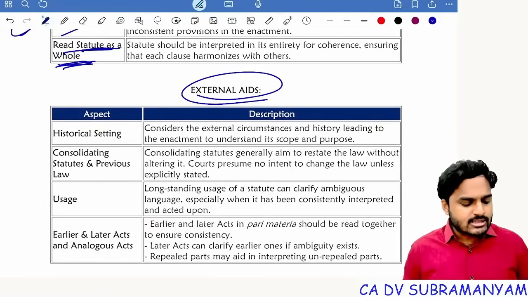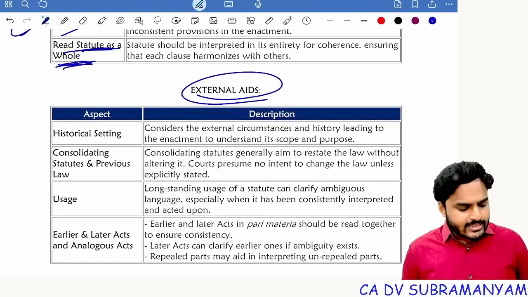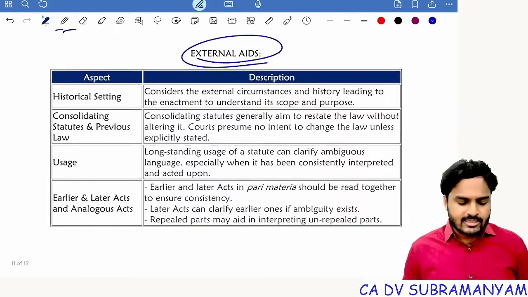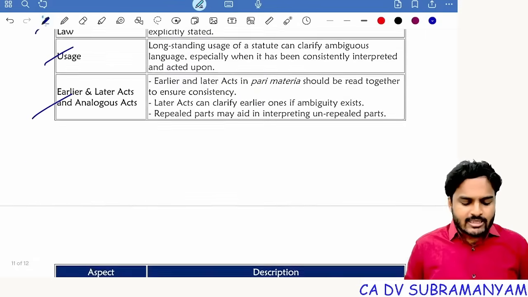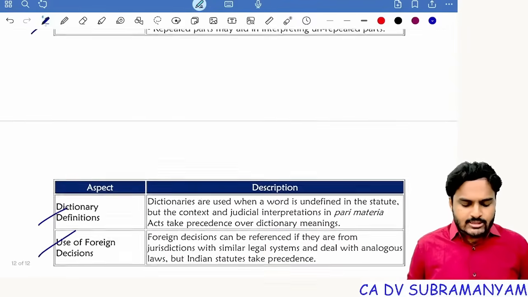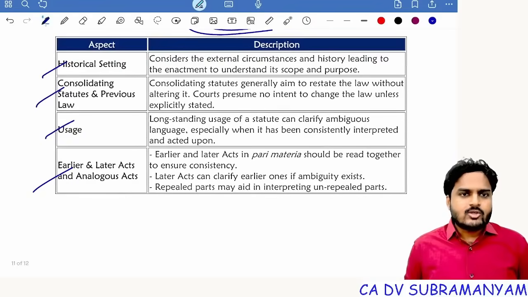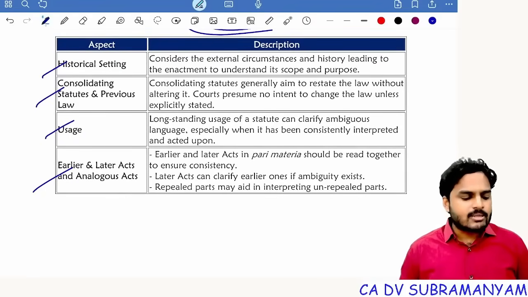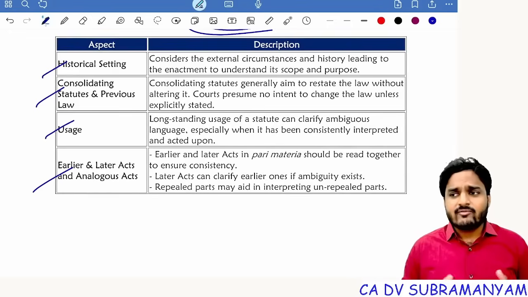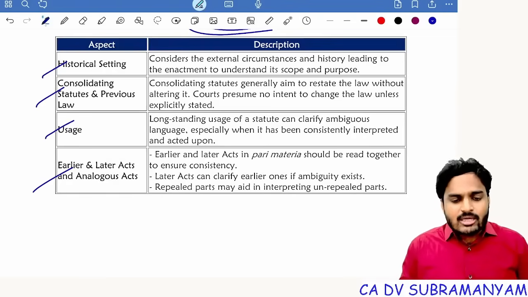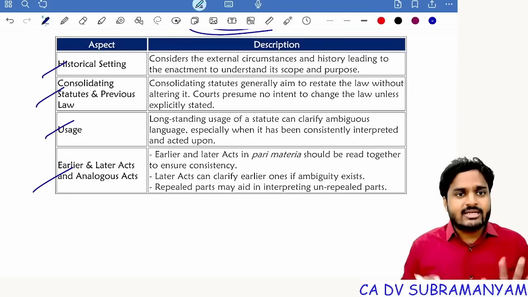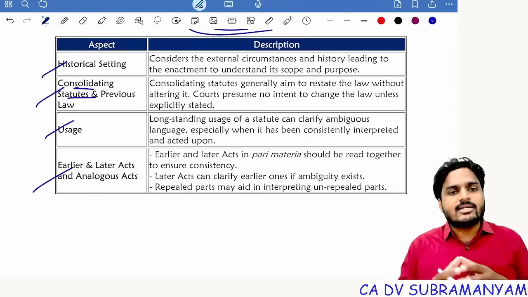For understanding the provisions, we will take assistance from external sources. They become externalites, and they are historical setting, consolidating statutes, previous law, usage, earlier or later acts, analogous acts, dictionary definitions, use of foreign decisions. So historical setting: before drafting the Companies Act, Company Bill 2012, what discussions were held regarding one-person company, regarding small company? Those matters we consider for understanding small company in detail, one-person company in detail. Consolidating statutes, previous laws: 1956 Companies Act, 1913 Companies Act, we also consider them for better understanding of the present Companies Act.